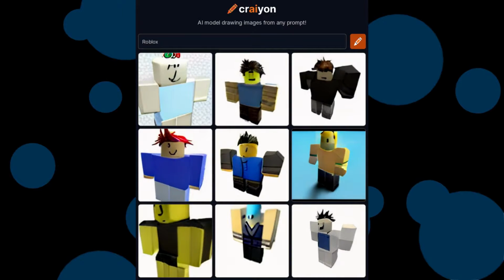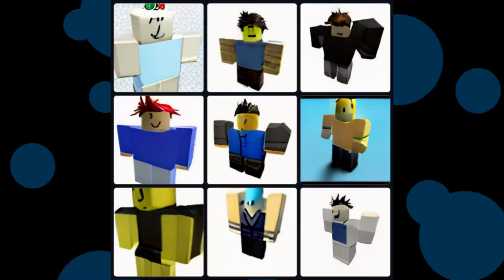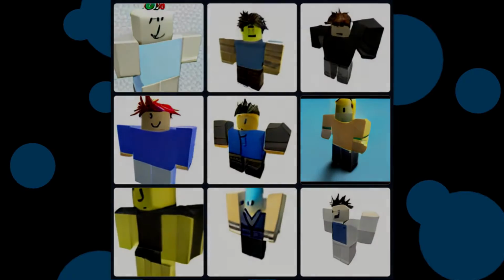Okay, these are the images for the prompt Roblox, and they kind of look like the avatars at least, but these aren't as good as the first one and look cursed. Seriously, what happened to all them? They all looked like they've melted or something.